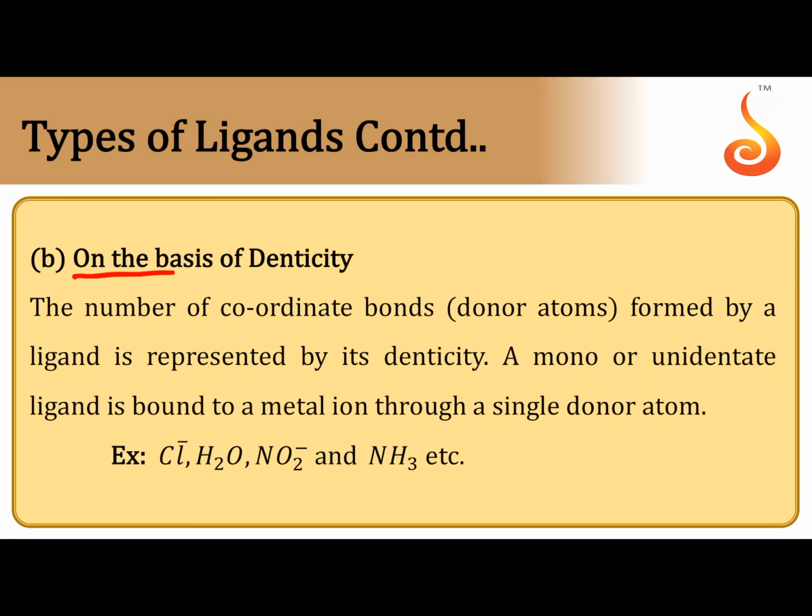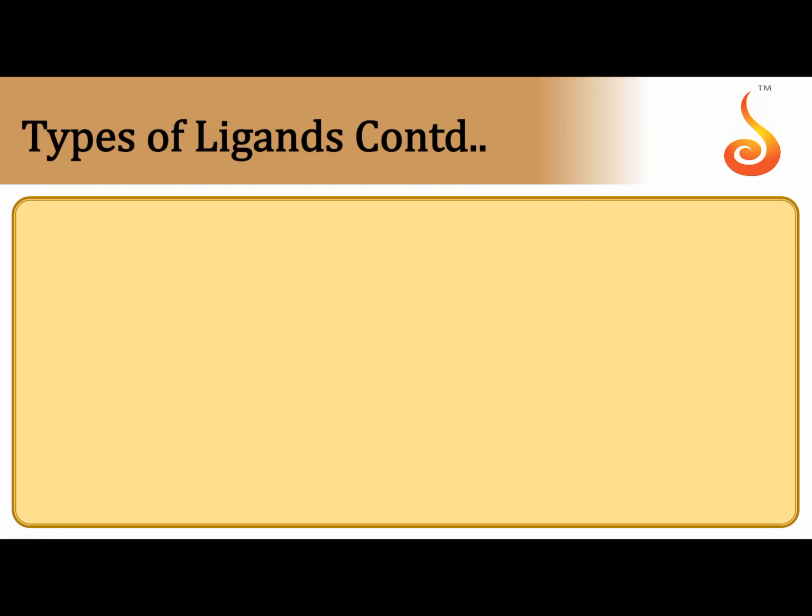Similarly, ligands are classified on the denticity. Denticity means the number of dative bonds formed by one ligand. Some ligands can form only one dative bond. They are called monodentate ligands. Some other ligands can form 2 dative bonds. They are called bidentate ligands. Similarly, tridentate, pentadentate, even hexadentate ligands. So based on the denticity, they are divided into monodentate or unidentate, bidentate, like that.